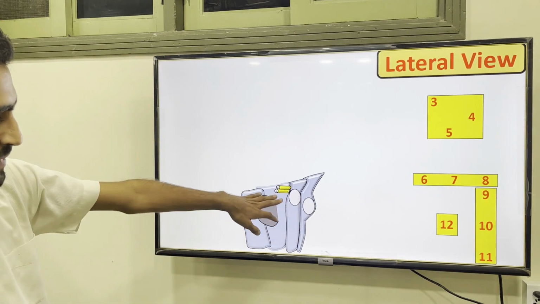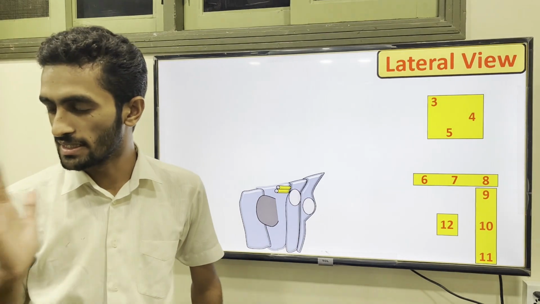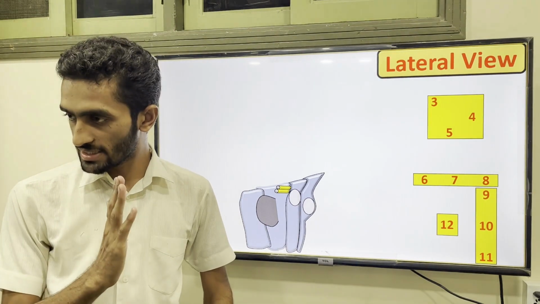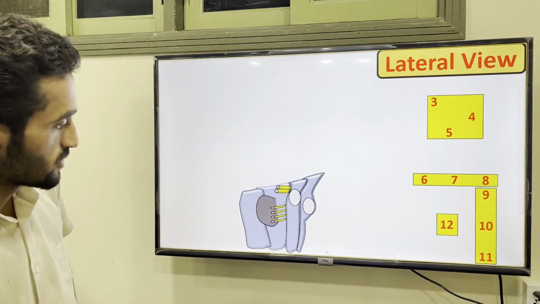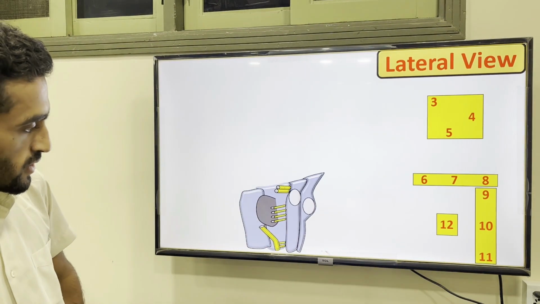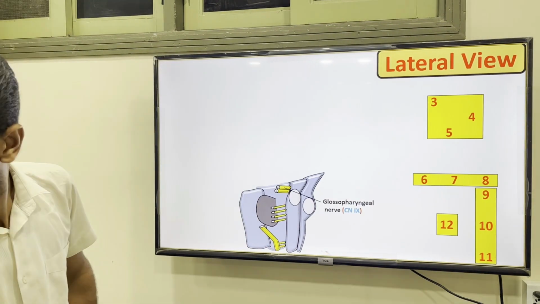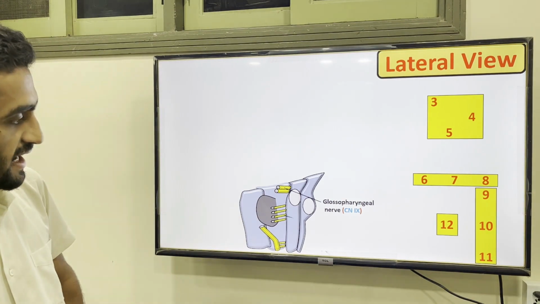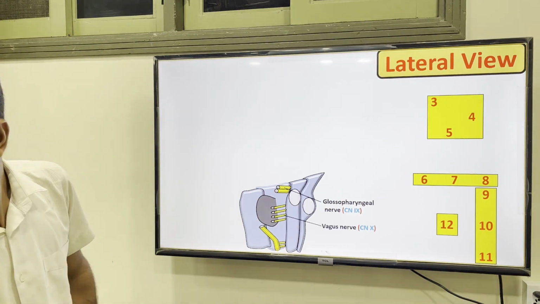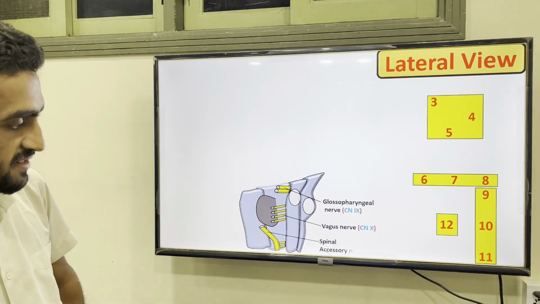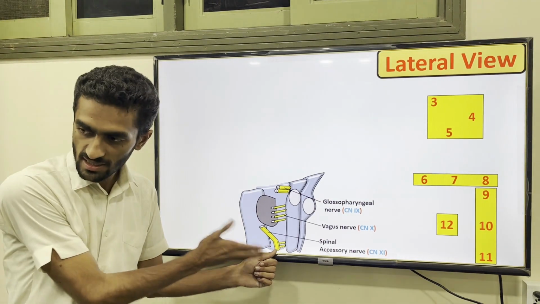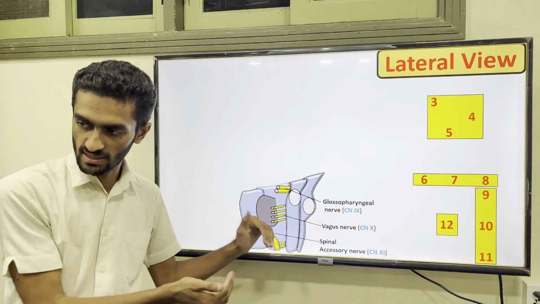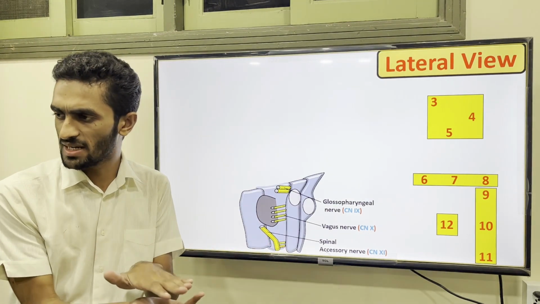Laterally, the medial one was the hypoglossal, and the lateral were the 9th, 10th, and 11th. These are the 3 nerves. This is your 9th, this is your 10th, the vagus nerve, and this is your 11th, the spinal. We call it spinal because you will see they are reaching the medulla and spinal cord junction.